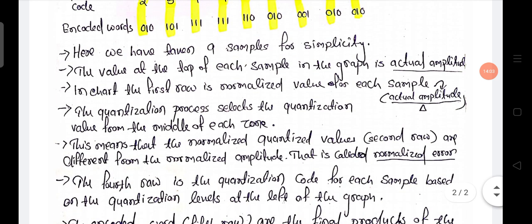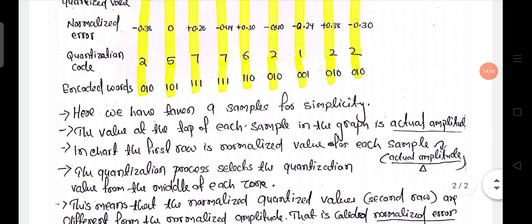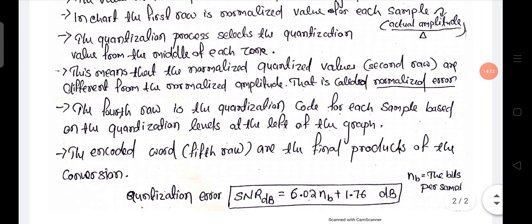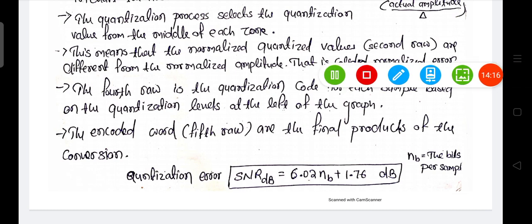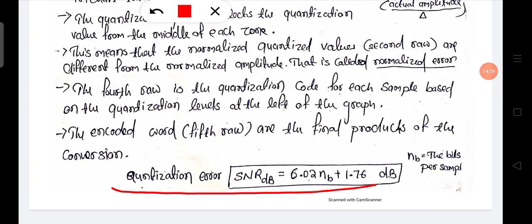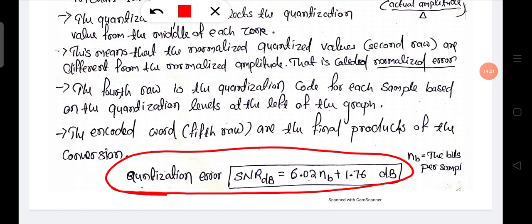Here we have taken a sample, and similar things are written here, so you can study. And the quantization error, remember this: the formula is SNR in dB equals 6.02 times NB plus 1.76, where NB is the number of bits per sample.